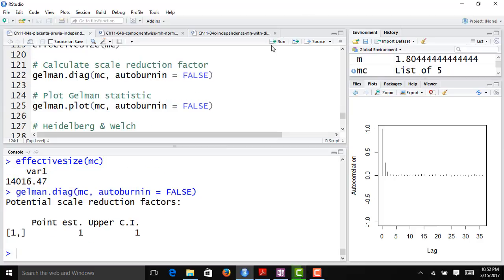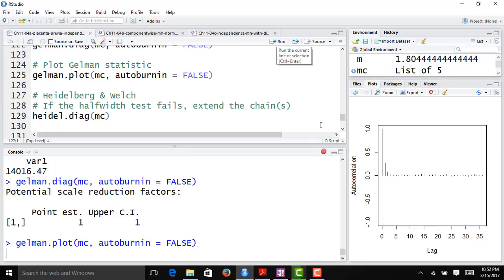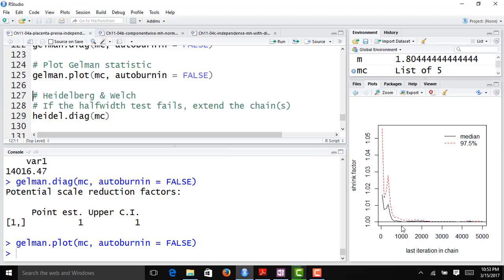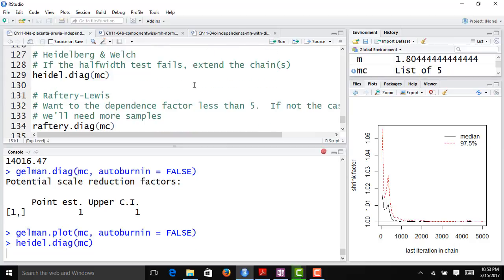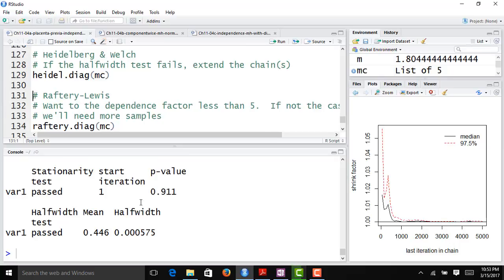If you look at the Gelman-Rubin statistic, it looks very good. So our estimate of R hat is 1. The upper bound also reduces down to 1, so that's a good indication that our chains have converged to the stationary distribution. A plot of the Gelman-Rubin statistic versus iteration is also going to look good, I'm sure. So we see that after about 10,000 iterations in our chain, we're converging down here to R hat of 1, so that's good news.